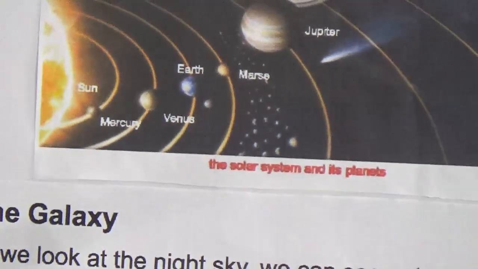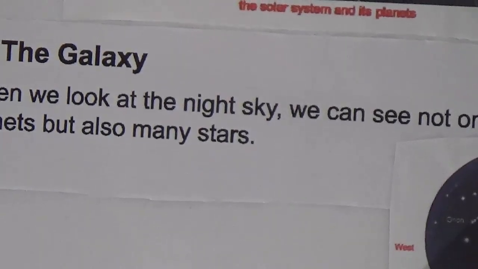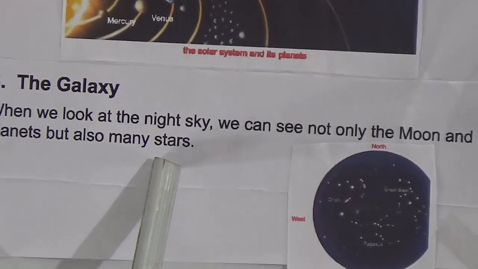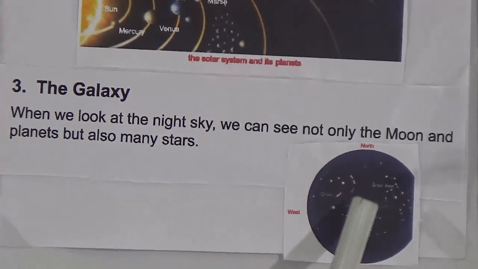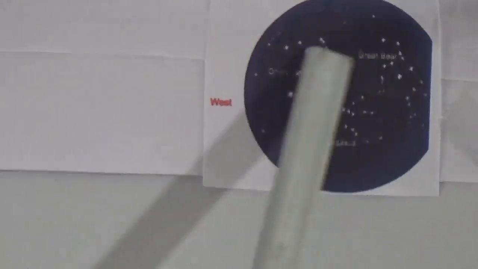Now galaxy. When we look at the night sky, we can see not only the moon and planets but also many stars. You can see this picture, here some stars. At night we can see many stars. You can see here is a shape.